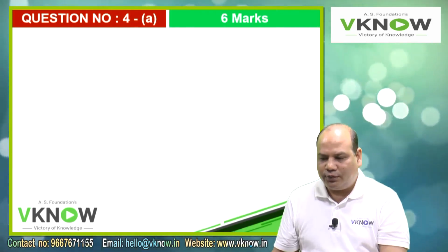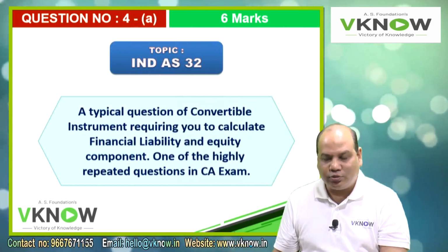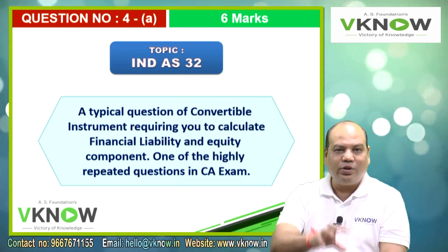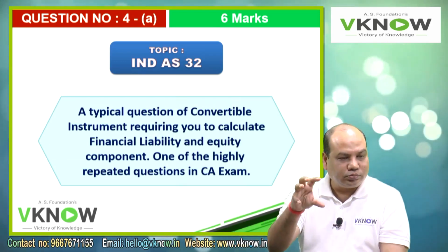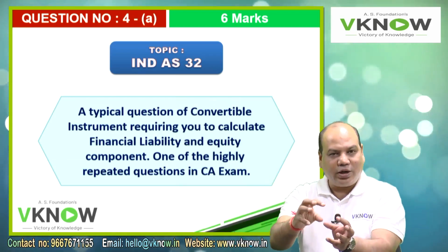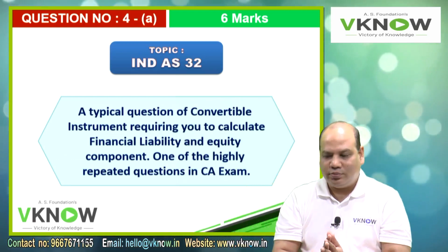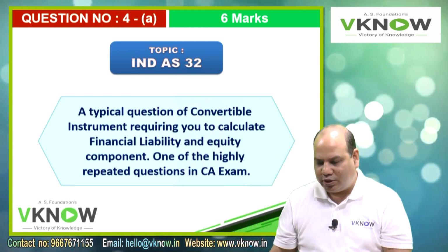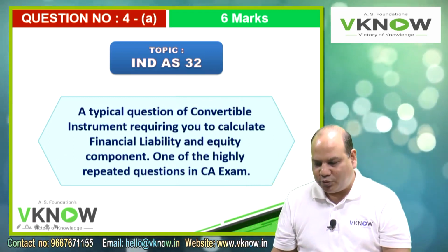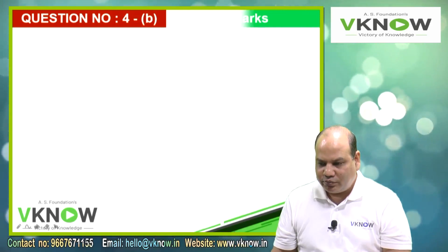Then question number 4A, 6 marks, topic is Ind AS 32. I think this is the most repeated question. They will give you a loan which is convertible and then you have to divide that into financial liability and equity portion. I am sure you must have done 5 to 10 such questions in the class directly from your study module. One of the highly repeated questions in the exam.